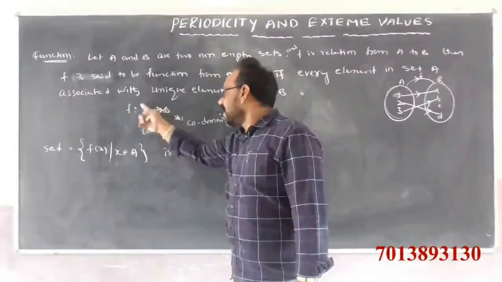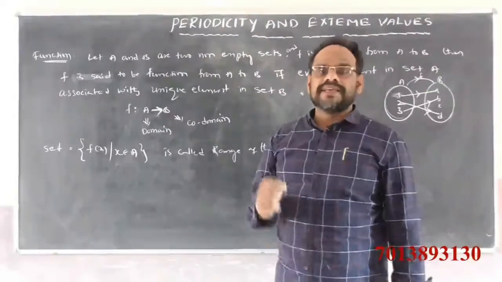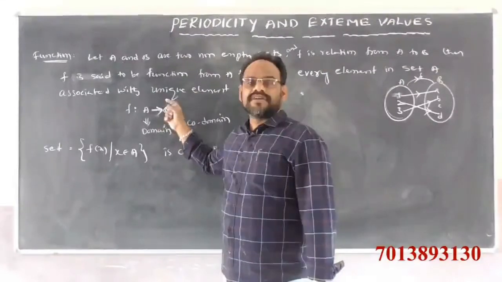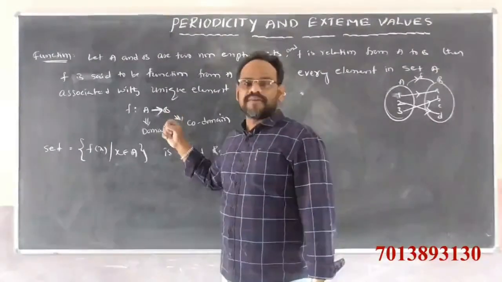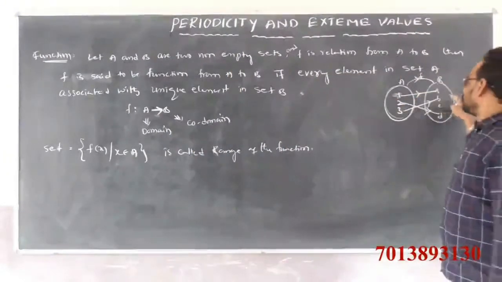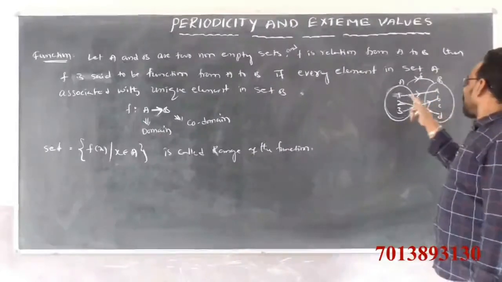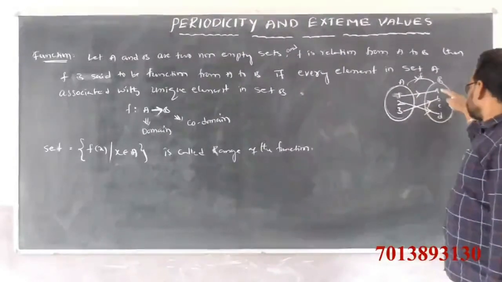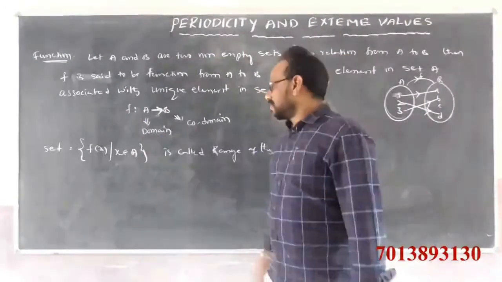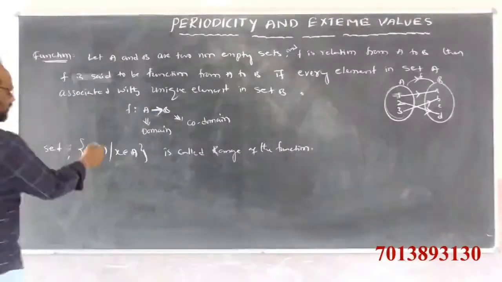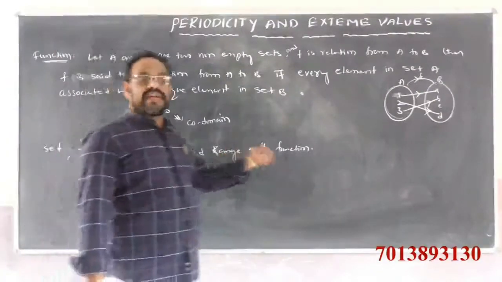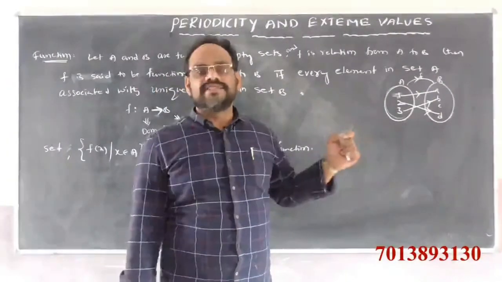Here A is called the domain of the function. A is called what? Domain of the function. And B is called the codomain of the function. Observe here, this is the domain of the function and this is the codomain of the function. The set of actual outputs, that is A, B, D, is called the range of the function. That means the set f of x such that x belongs to A is called the range of the function.